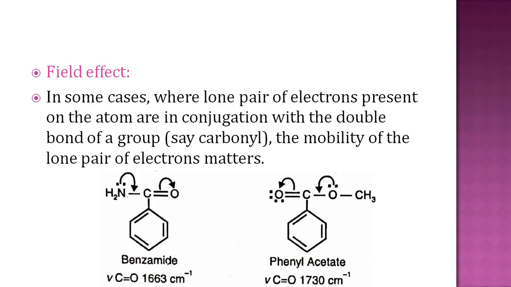The third effect is the field effect. In some cases, lone pairs of electrons present on an atom are in conjugation with the double bond of a group, for example the carbonyl group. Here the lone pair of oxygen is in conjugation with carbon, or we can say the mobility of the lone pair of electrons matters in the field effect. Here the example of benzamide and phenyl acetate is taken. The frequency of the carbonyl group in benzamide is 1663 and in phenyl acetate it is 1730, which means in amide the frequency is lower than in ester.